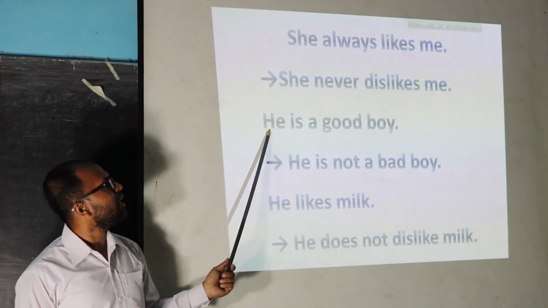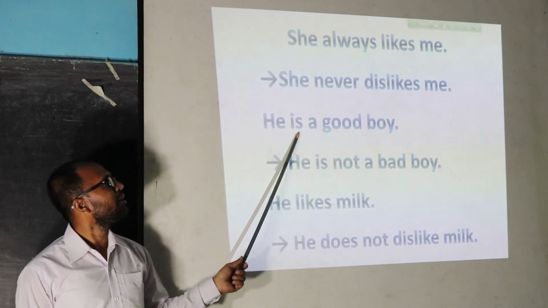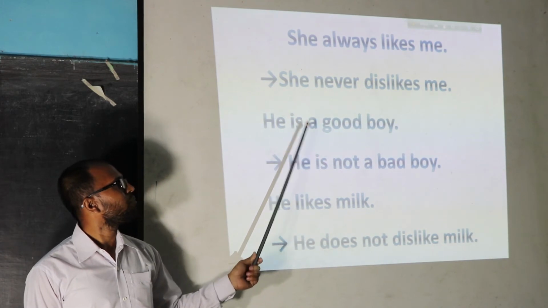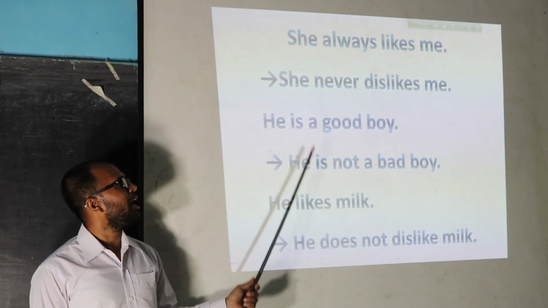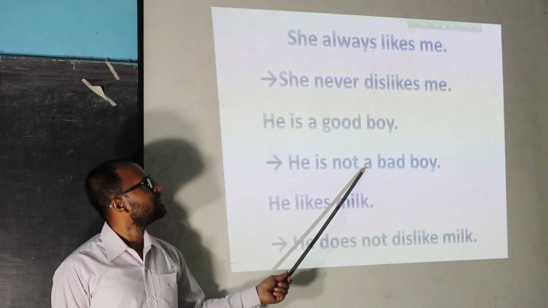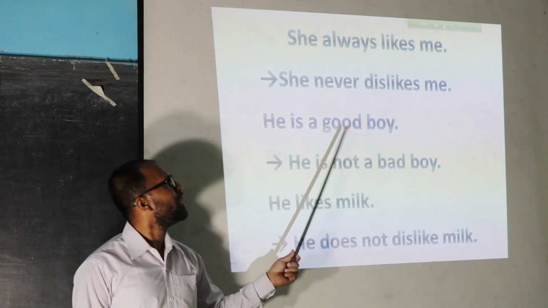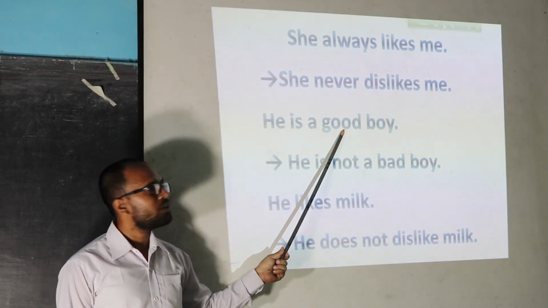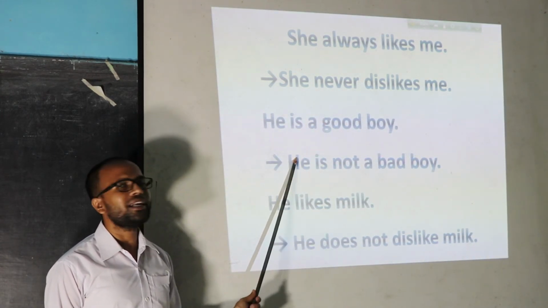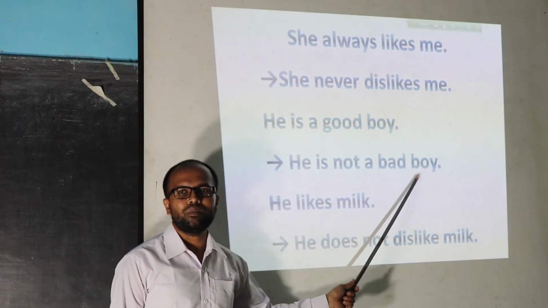Next sentence, he is a good boy. If we find any operator in the sentence, then we put the operator and after that we put a not and the opposite word of the word before. So here the word good, so the opposite word of this word is bad. So the correct answer of this question is he is not a bad boy.